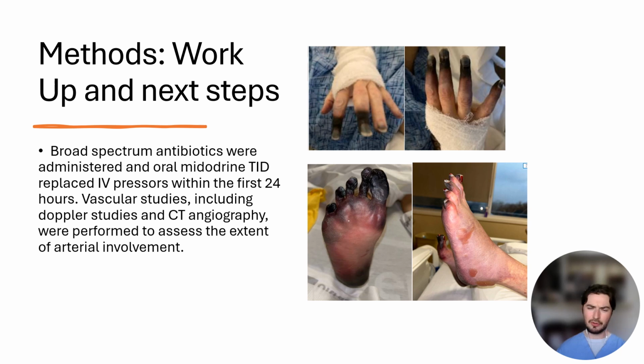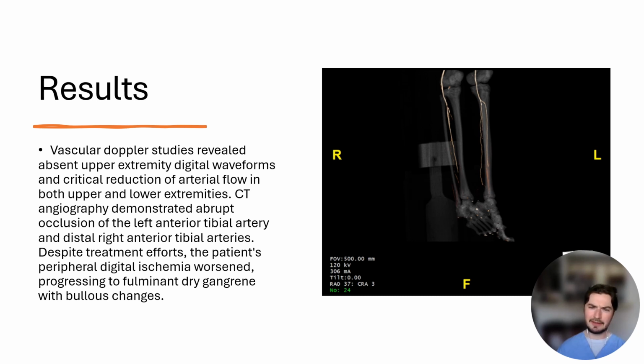The vascular studies that were obtained during the workup included Doppler studies and CT angiography. The CT angiography is displayed here. It demonstrates that beyond the left and the right anterior tibial arteries, there is no distal blood supply found. The contrast dye effectively ceases before it even makes it to the malleoli, before it passes the ankle and gets to the foot. All of her digits of her hands and her feet were receiving no oxygen.